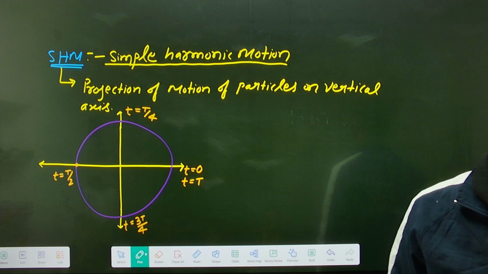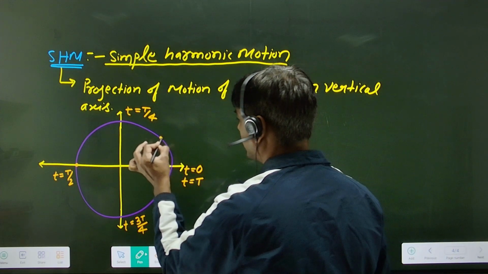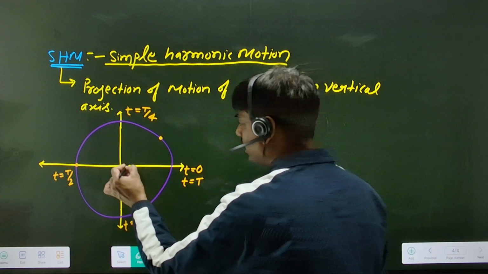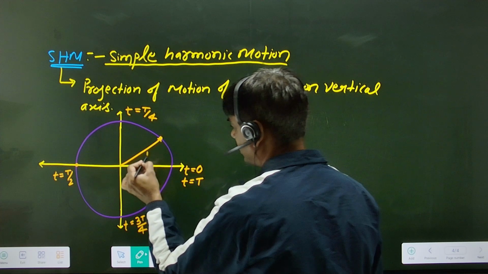Let after some time interval of t, object is here. So the amplitude is A.